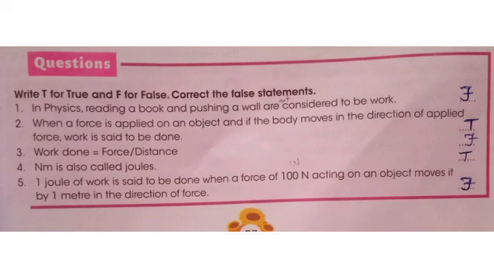Fifth one. 1 joule of work is said to be done when a force of 100 Newton acting on an object moves it by 1 meter in the direction of force. Answer is false. Because 1 joule of work is said to be done when a force of 1 Newton acting on an object moves it by 1 meter in the direction of force. Okay, instead of 100 Newton it should be 1 Newton. So answer is false. Thank you.